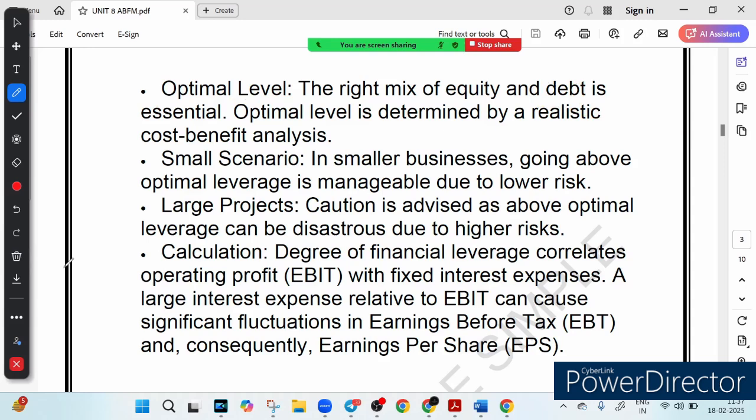So when is it okay to use a lot of leverage? Let's talk in some example. So let's talk about a small business. For a small company, a little extra debt is not as risky. They can handle it because the stakes are not as high.